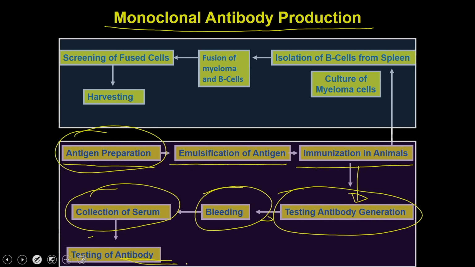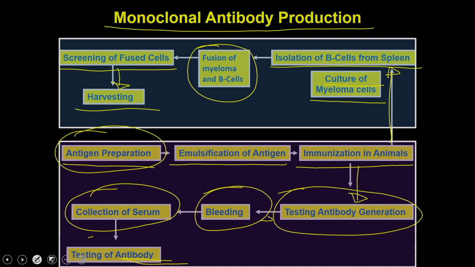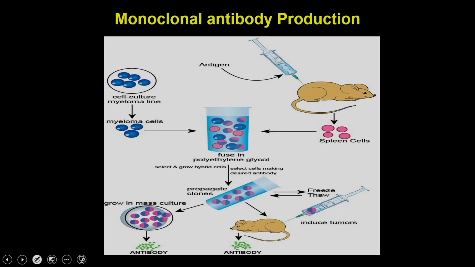So, once you test that sufficient quantities of antibodies are present in this particular animal, then you take this animal and prepare the B cells from the spleen, and then you also culture the myeloma cells, and then you fuse the myeloma and the B cells to form the hybridomas. Then you screen the fused cells, and then ultimately you are going to harvest the monoclonal antibodies from the single clone. Let us see how to do these procedures.